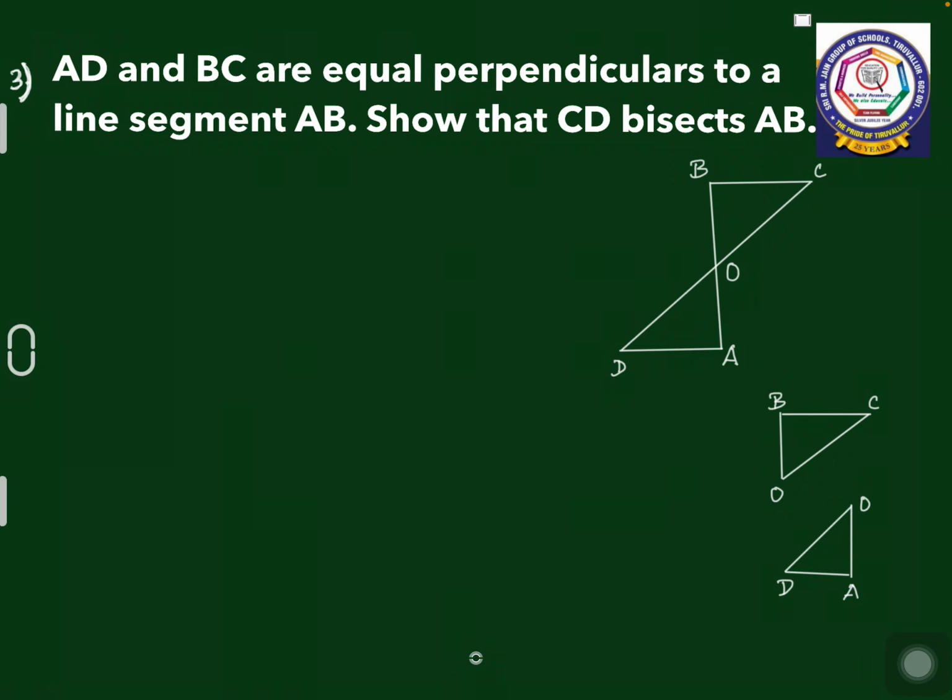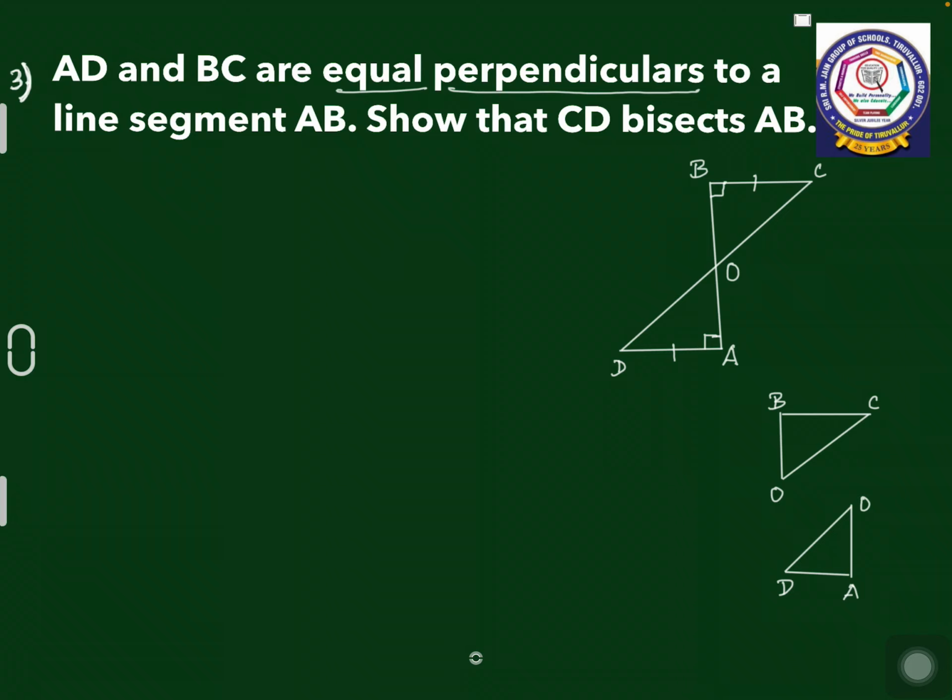Let us see the third question. AD and BC are equal perpendiculars to a line segment AB, which means they make 90 degrees with the line AB. So AD and BC are making 90 degrees with AB. You have to prove, that is show that CD bisects AB. That means you have to prove CD bisects AB.